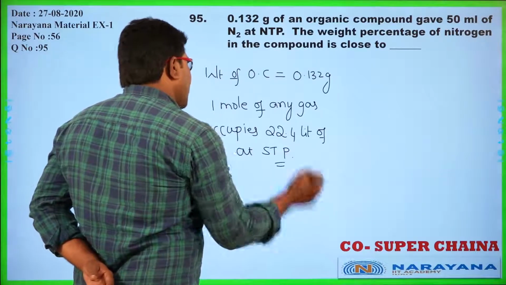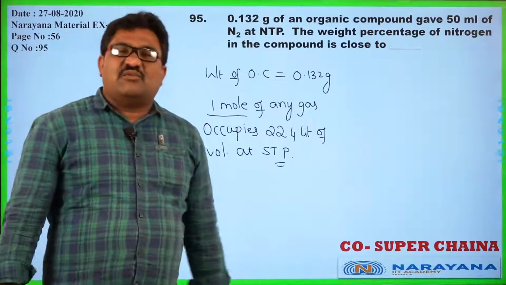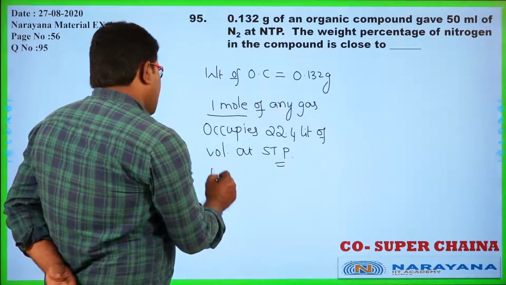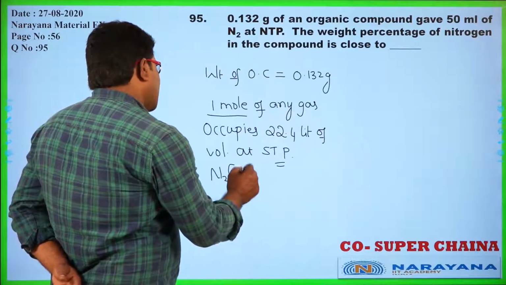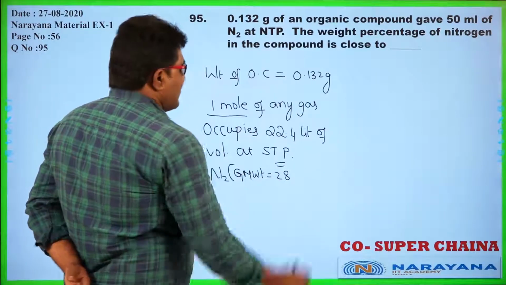Both are the same. Okay. So what is the weight of 1 mole of a substance? That is called molar mass. What is the molar mass of nitrogen? So the nitrogen gram molecular weight is equal to 28 grams.